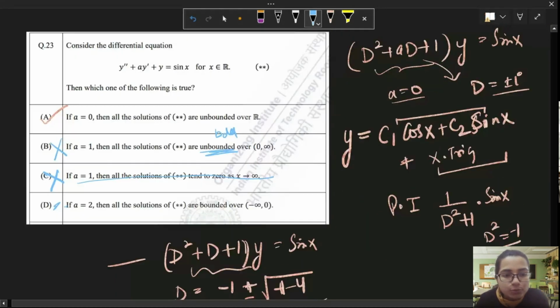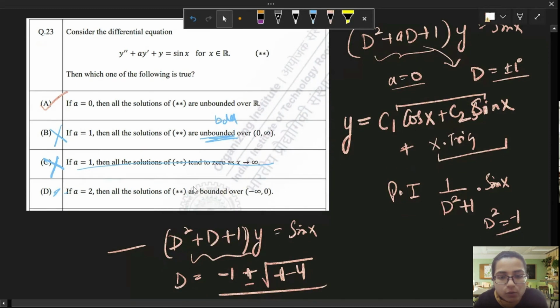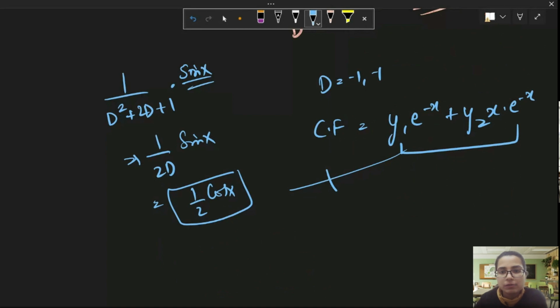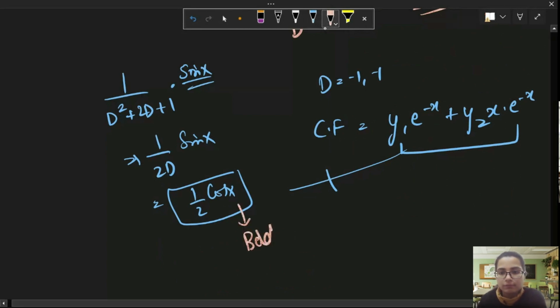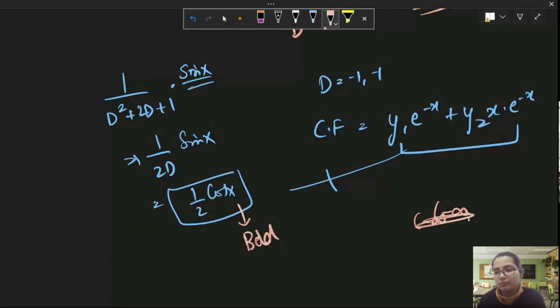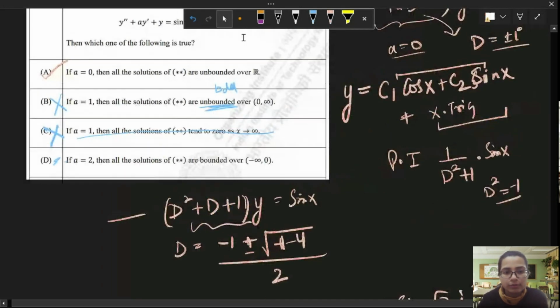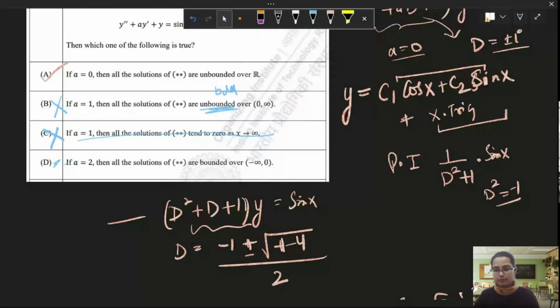Now they have asked you, all the solutions are bounded over -infinity to 0. This is bounded. Our particular integral is bounded. This is bounded. But is it bounded over -infinity to 0? Actually, this is not bounded. This is unbounded. But they are saying it to be bounded. So option D is also incorrect.